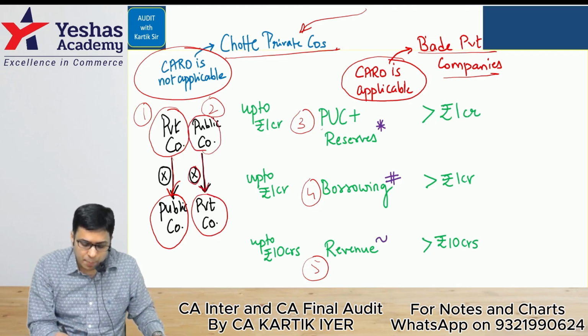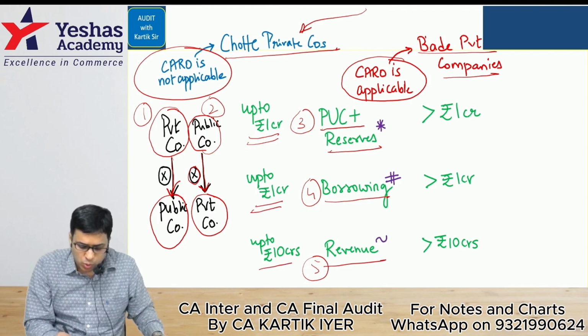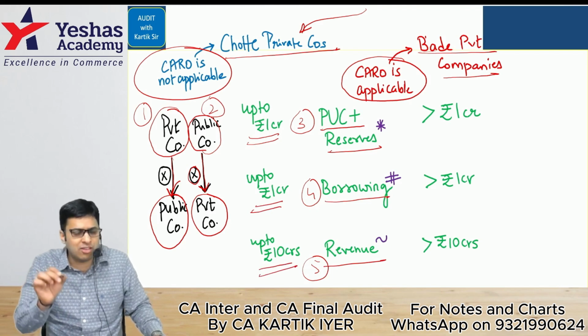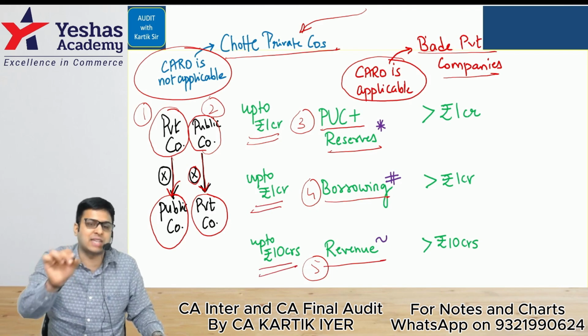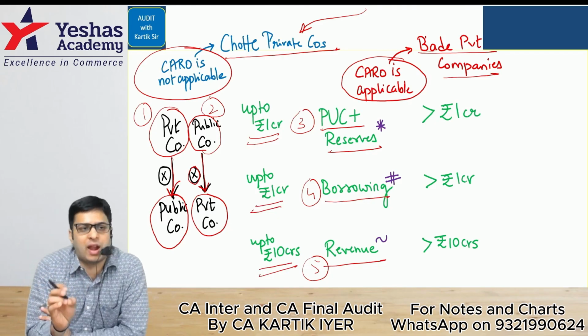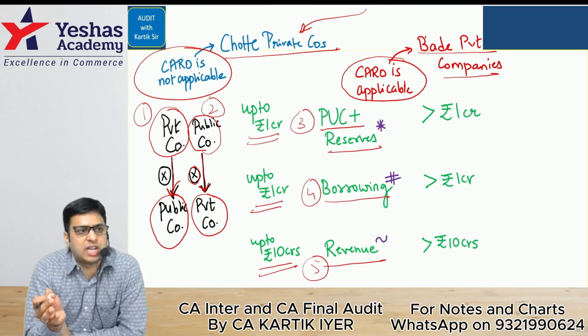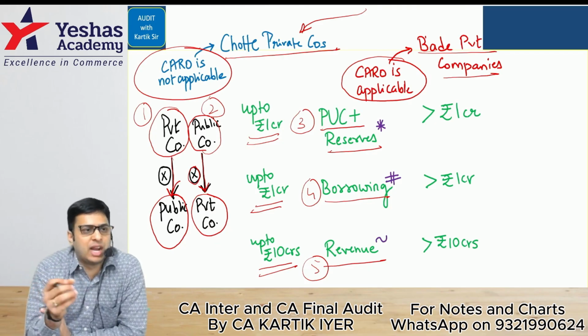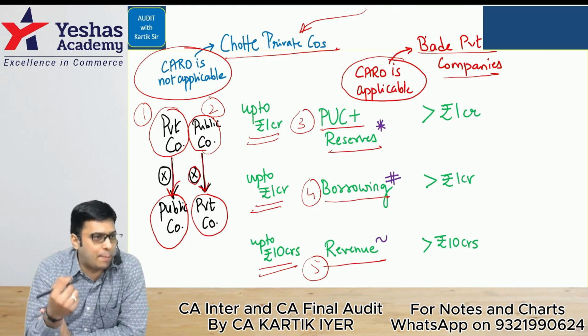Private company having paid-up capital plus reserves up to 1 crore, borrowing up to 1 crore, revenue up to 10 crores. When all 5 conditions are satisfied, then only you will call the company a small private company. If any one condition is not satisfied, it becomes a bigger private company and CARO will become applicable.